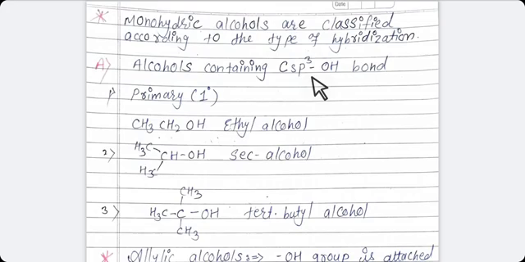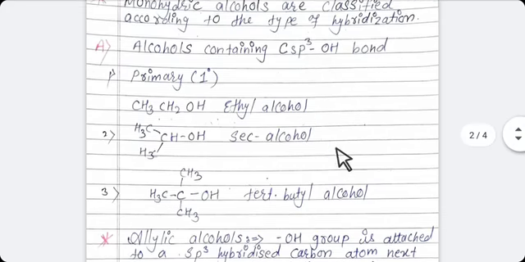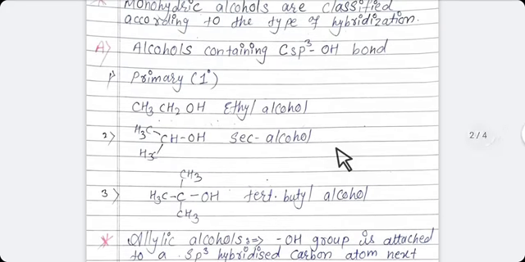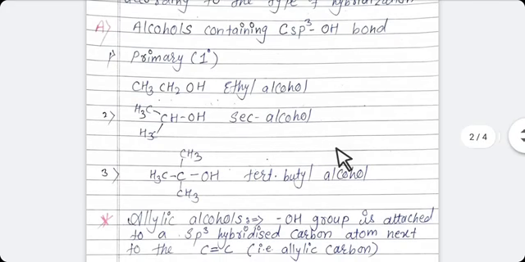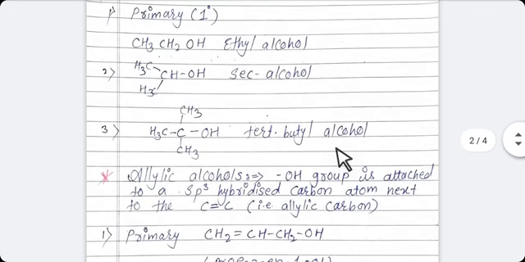Your functional group, your hydroxyl group, your OH group, is attached to a carbon atom which has sp3 hybridization. Now, the carbon atom which has sp3 hybridization is also classified as primary, secondary and tertiary.